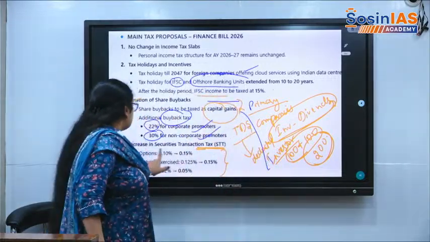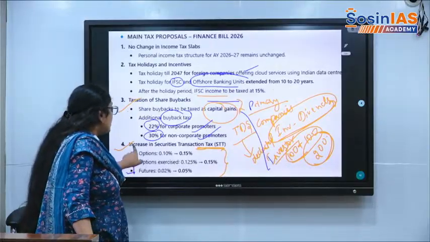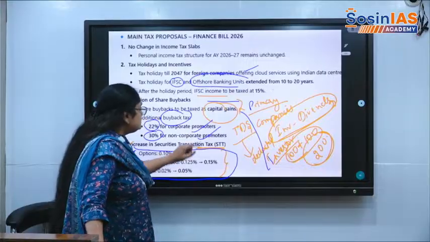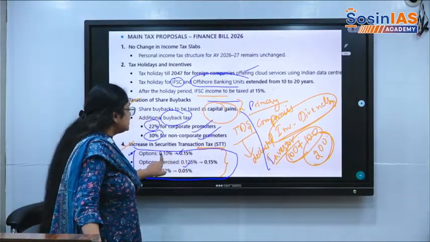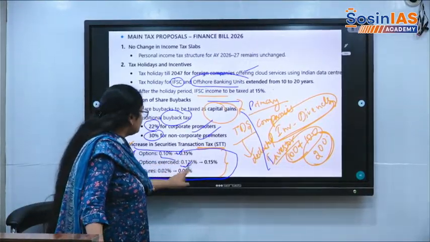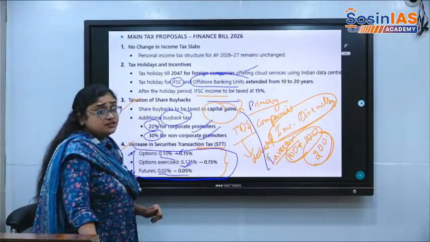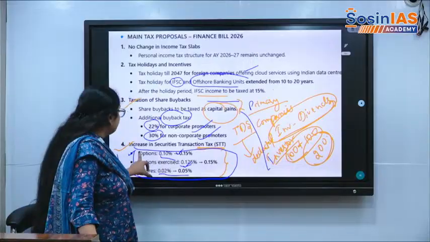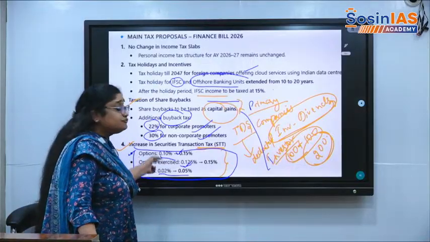But in order to reduce options and futures trading, there is 0.15. You might think these are not huge changes. Before it was 0.10, 0.125, 0.02 to 0.05. These are different types of taxes levied on options exercised and futures.